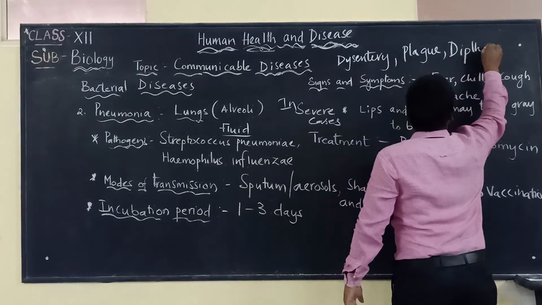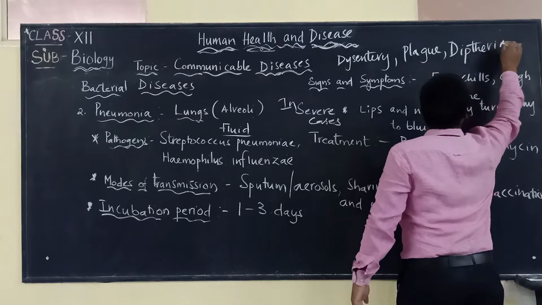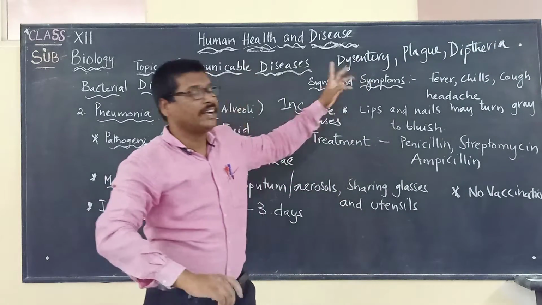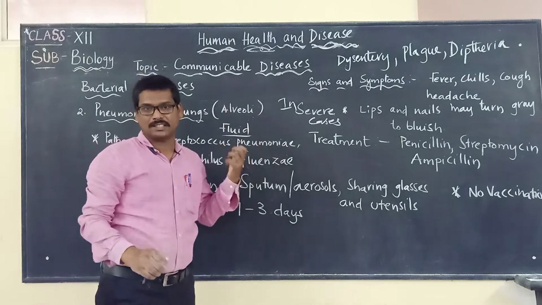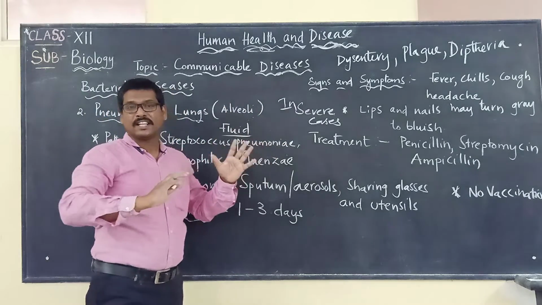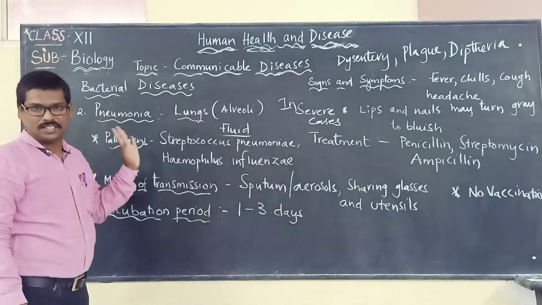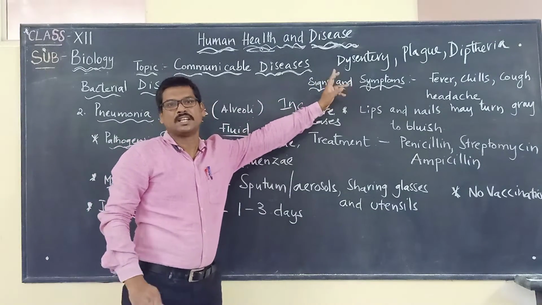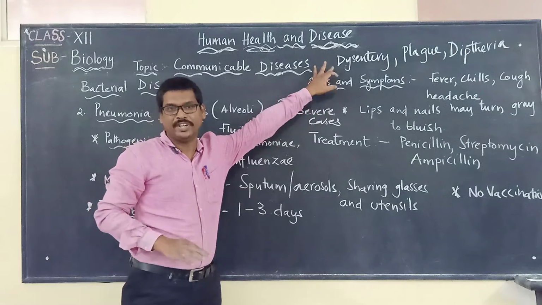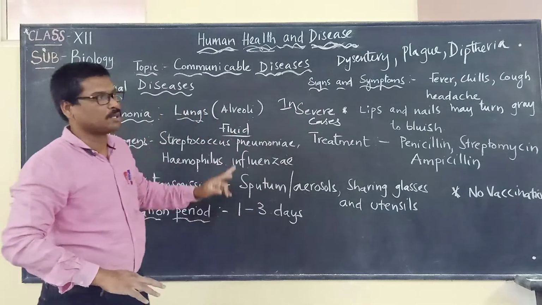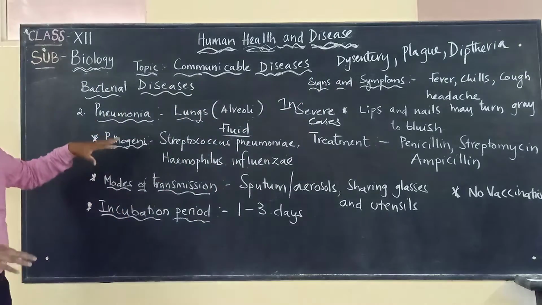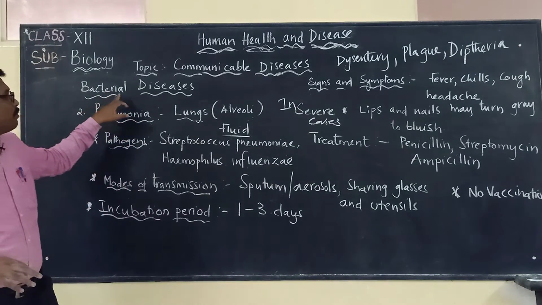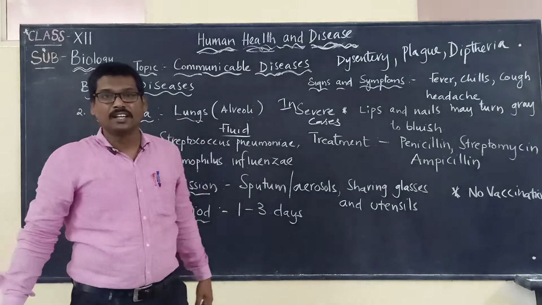These are also bacterial diseases that attack humans. These are the diseases we are going to discuss later in other videos. So these two are the main and important diseases we should keep in mind regarding bacterial diseases.